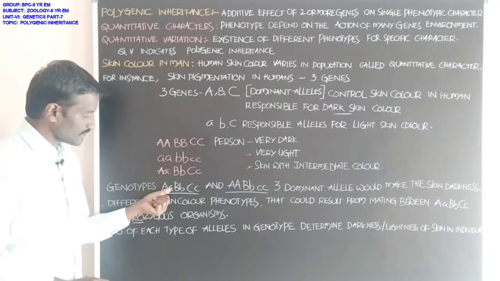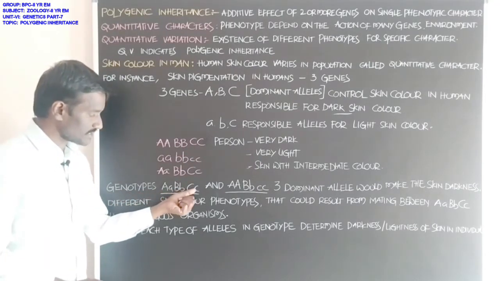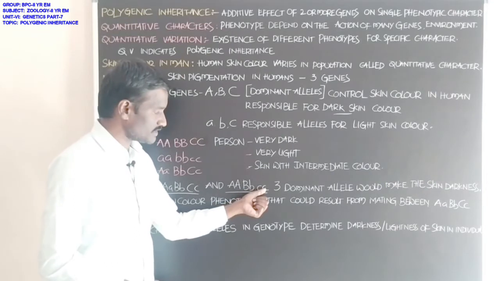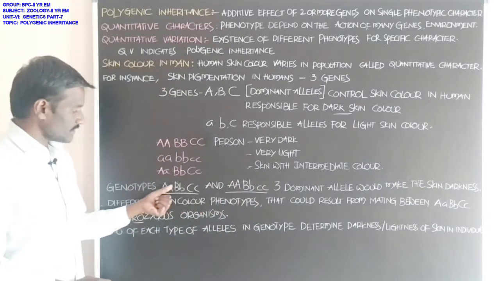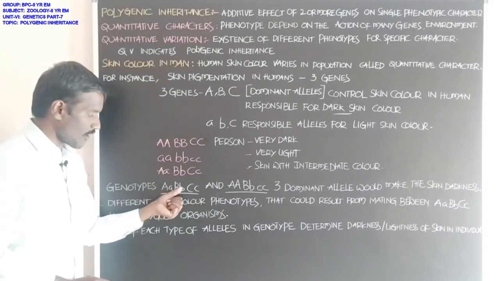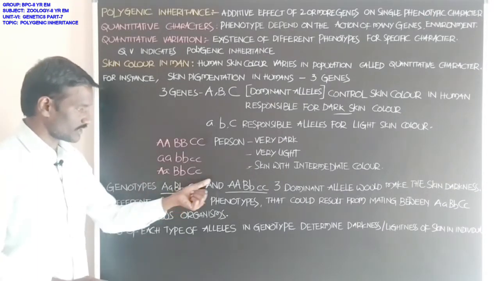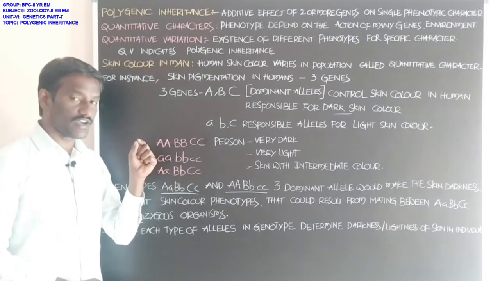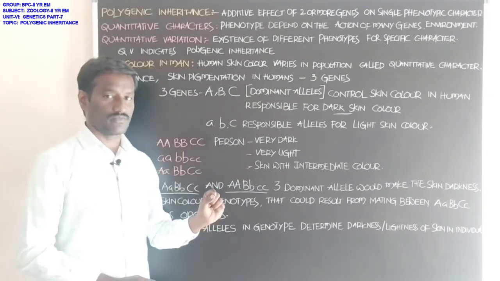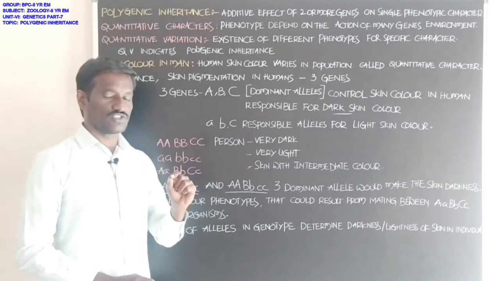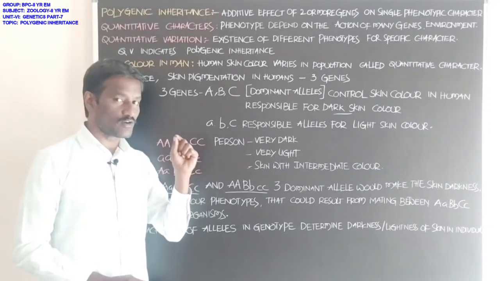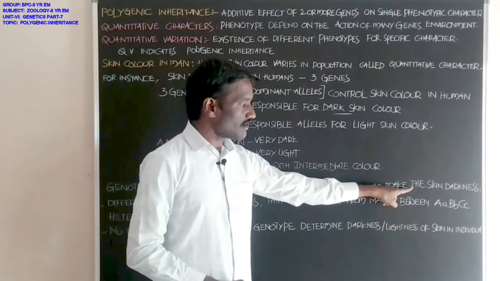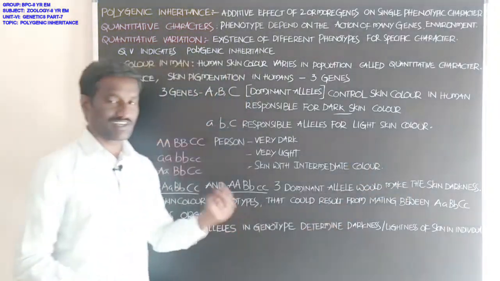Individuals with three dominant alleles, inherited from the parents, have skin darkness.